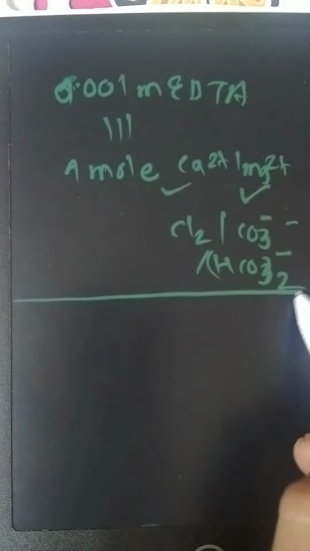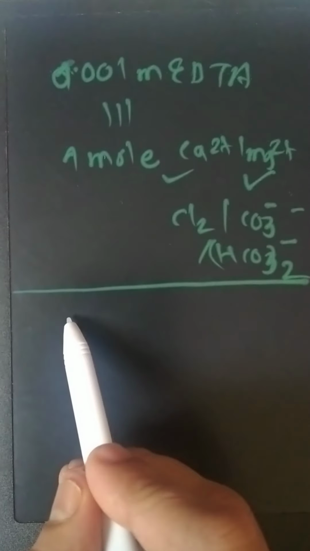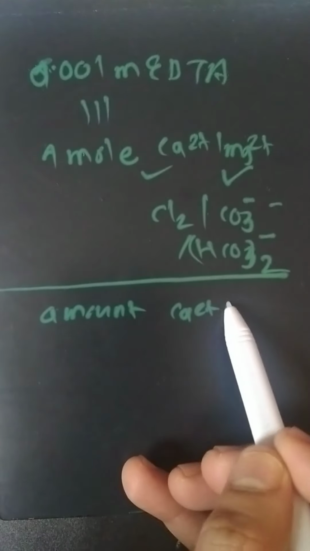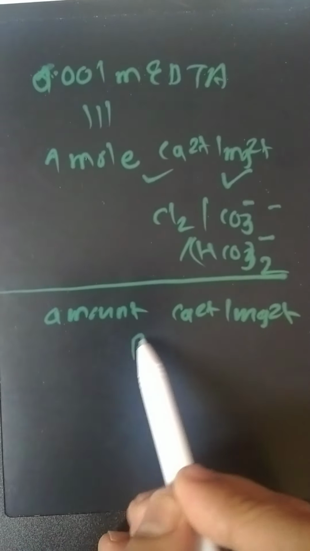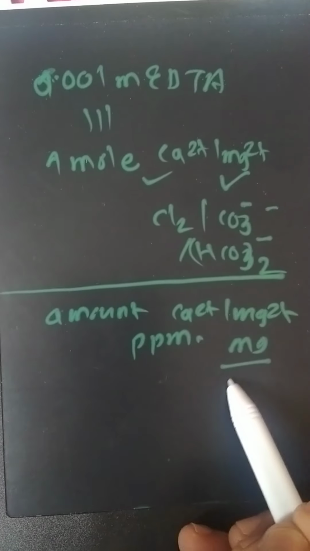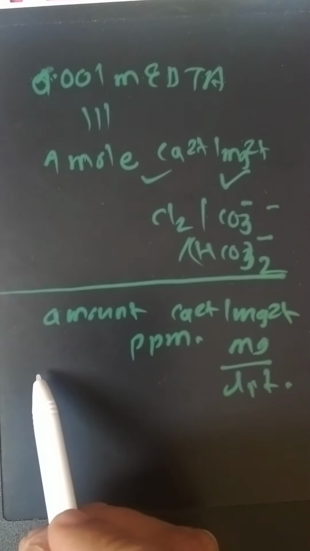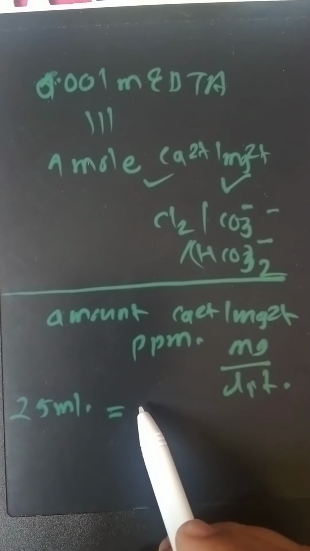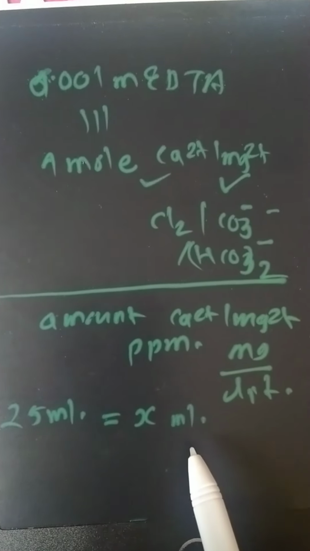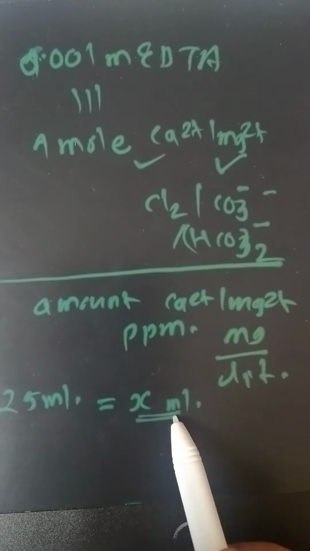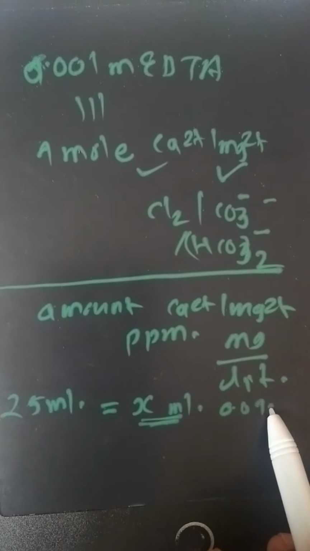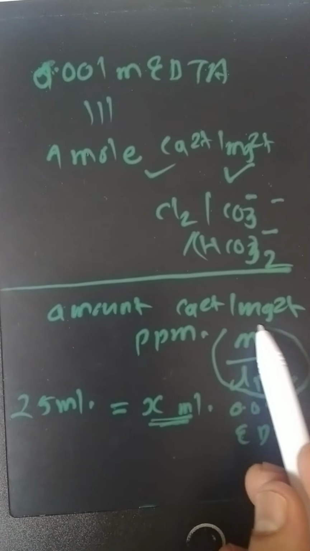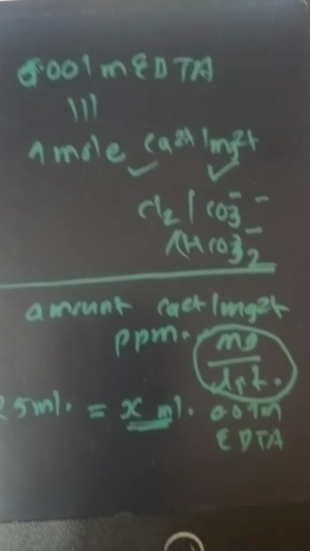Using this relation you can perform the calculations, and you will get the amount of calcium 2+ and magnesium 2+ in the water sample in ppm levels, milligram per liter. Because if 25 ml volume is taken, that relates to whatever titration reading X ml is obtained. 3 readings you have to take, CBR, constant burette reading, obtained for 0.01 molar EDTA. And from the relation you can determine the amounts in milligram per liter, that is the hardness of the water, the amount of calcium and magnesium.